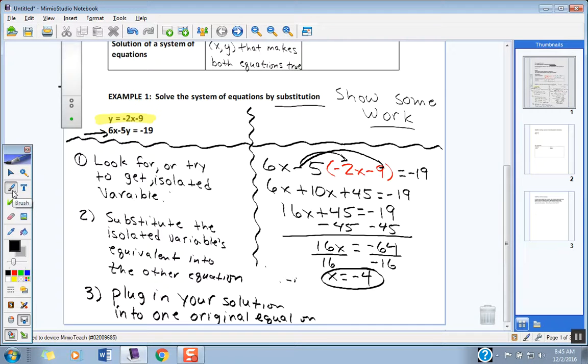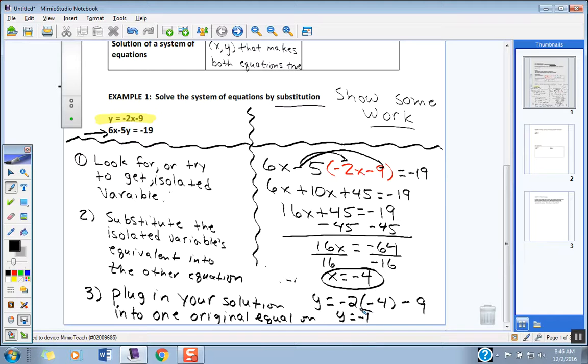My y value is going to become the following. It's going to equal, I'm using the first equation, and the beauty about this is that it doesn't matter which equation I use. I could have used the second one down here if I wanted to, plugged in for x and solved for y. But you would have y equals negative 2 times, what am I substituting for x in this first equation now, since we know it? Negative 4. So negative 2 times negative 4 minus 9. Hey, what's negative 2 times negative 4? 8. 8 minus 9 is? Negative 1.